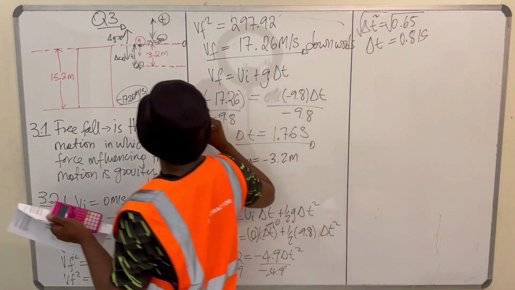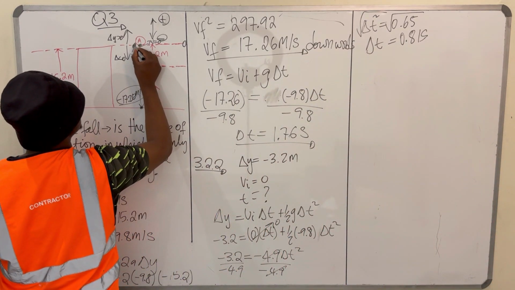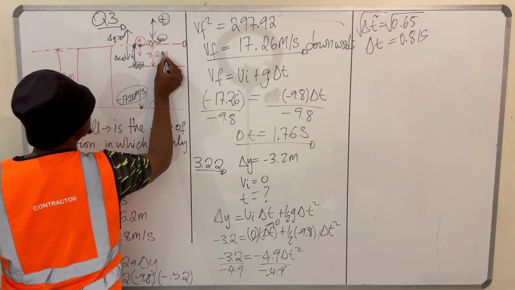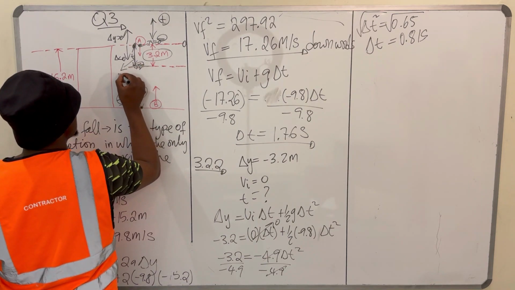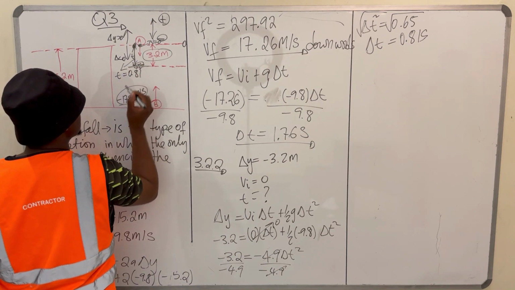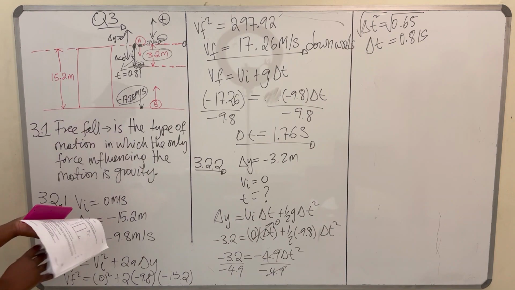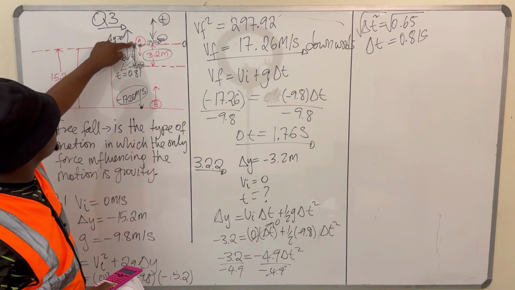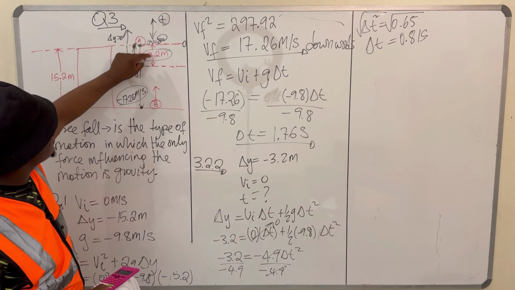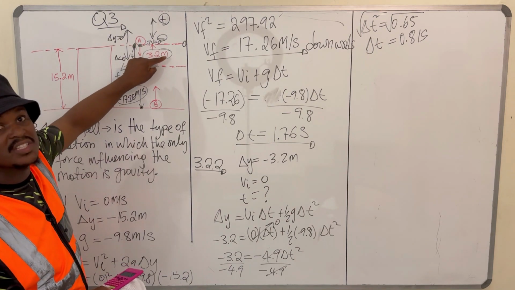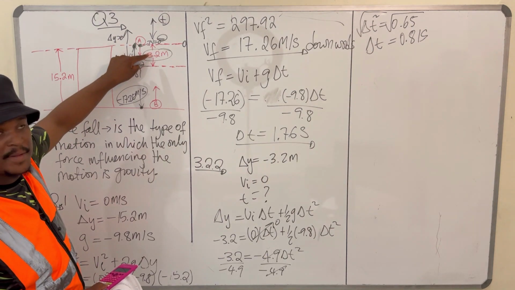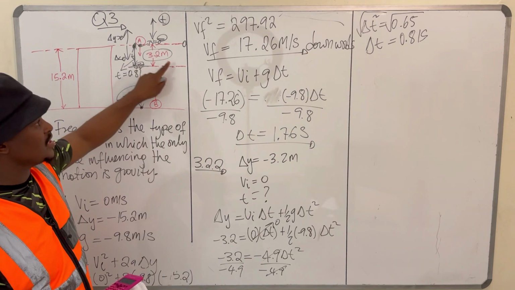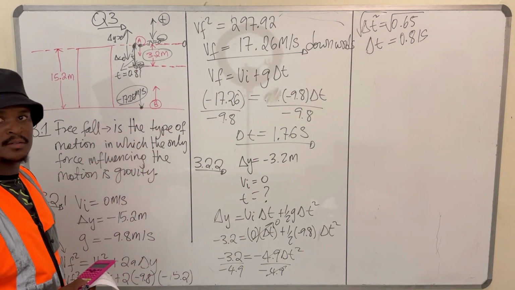So for ball A to move from its starting position, which is on the top of the building, to travel this displacement 3.2, it took the time of 0.81 seconds. Right? So ball A from the top of the building to travel this displacement, which is 3.2 meters here, it traveled that 3.2 meters in 0.81 seconds.